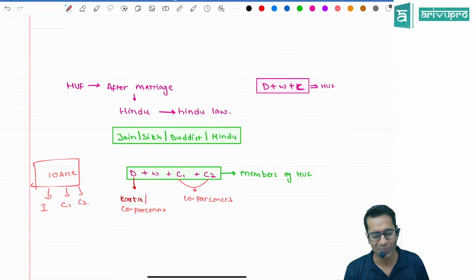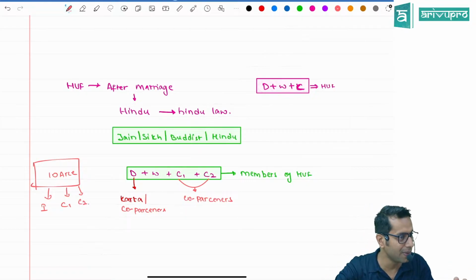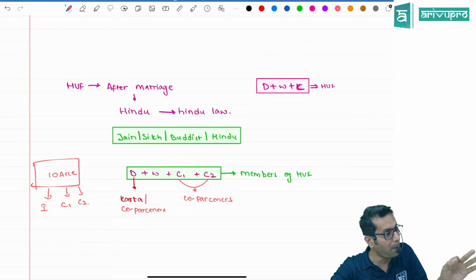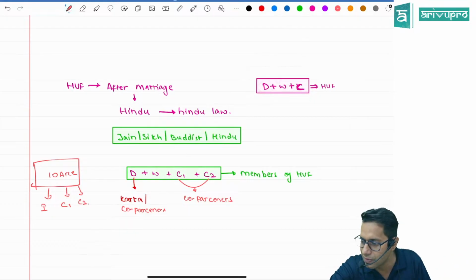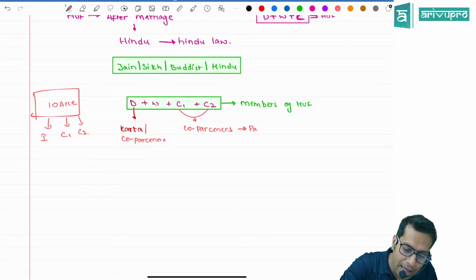Hey, please note. Tell me, in this HUF, how many members are there? 4 members are there. If I ask you how many co-parceners are there? Are you understanding? What is the difference between co-parceners and members? Co-parceners can ask for partition.